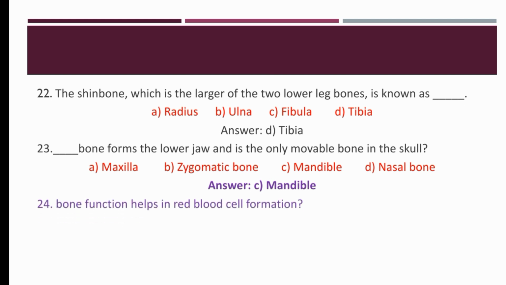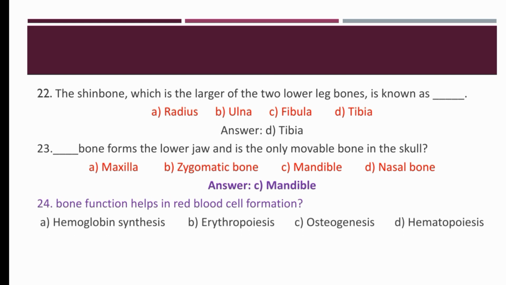The bone function that helps in red blood cell formation: hemoglobin synthesis, erythropoiesis, osteogenesis, or hematopoiesis. So hematopoiesis is a bone function that helps in red blood cell formation. This helps in the formation of red blood cells. The right option is D.